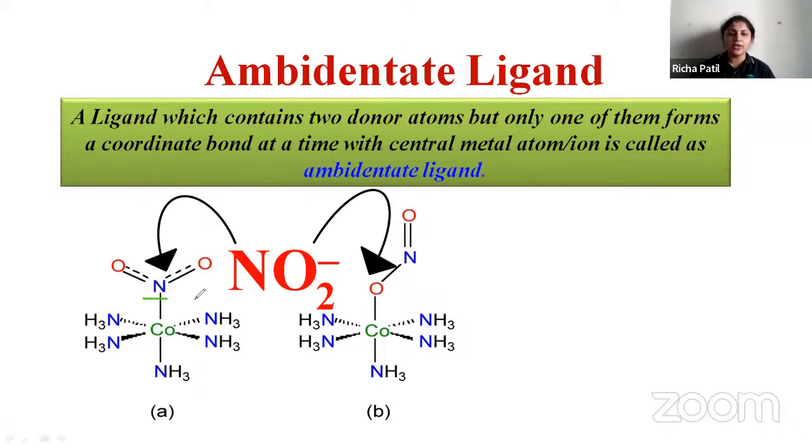Right, in this complex, what happened? Nitrogen is being attached to the central metal atom. And in this complex, what is attached? It is the oxygen. Oxygen of the NO2 minus is attached to the central metal atom.